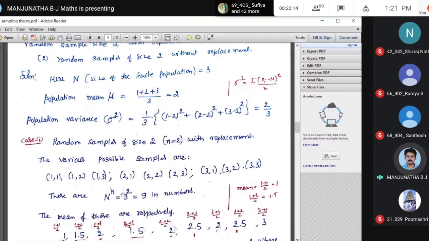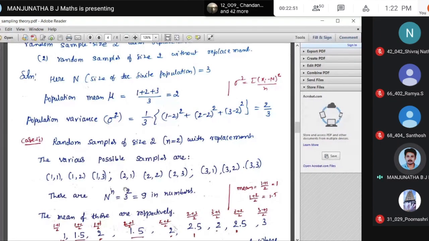Now the mean of these, I want the sampling mean, that is the mean of x bar. Look here carefully, these are the samples and I want the mean of each. Just to recall, if I take intervals 10 to 20, 20 to 30, 30 to 40, 40 to 50, what do we do? We take the mid value: 10 plus 20 by 2 is 15, 20 plus 30 by 2 is 25.